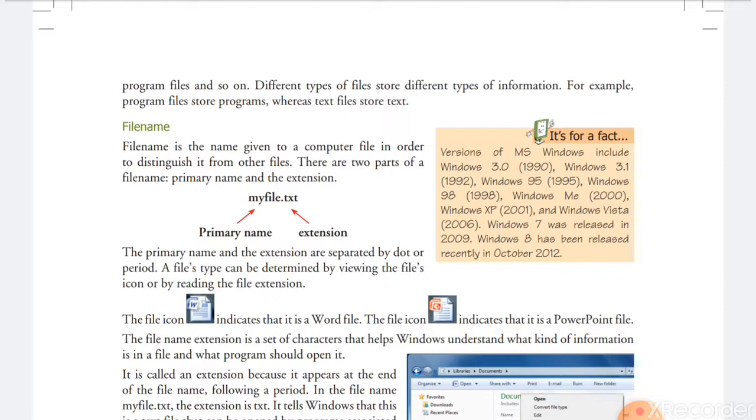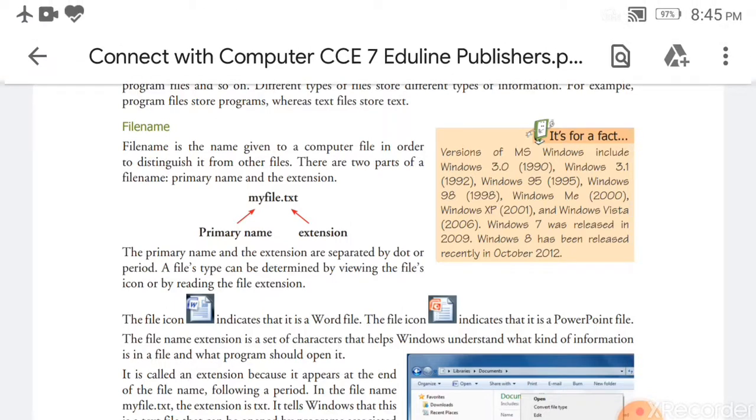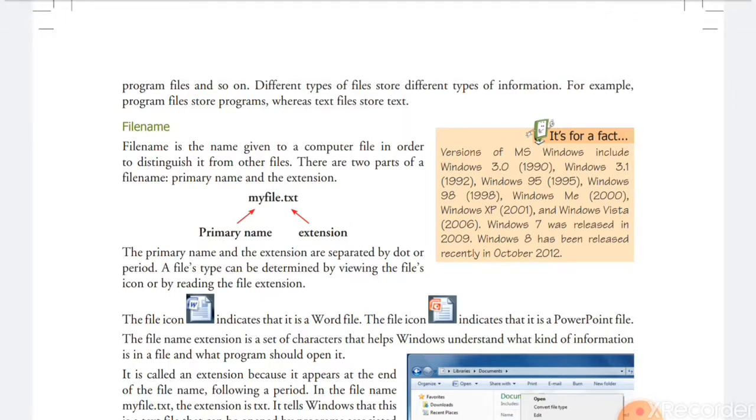A file name always has two parts. First is the file name, second is the extension. File name dot extension means two parts: the primary name and the extension. The primary name is the actual name of the file that is given by the user when the user saves the file, and the extension is the type of file. Extension shows the type of file. So each file has two parts, the primary name and the extension.